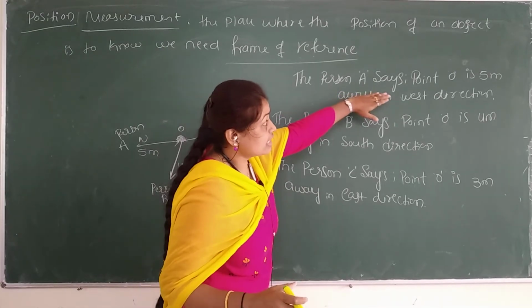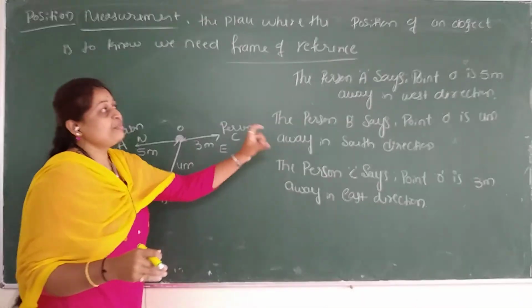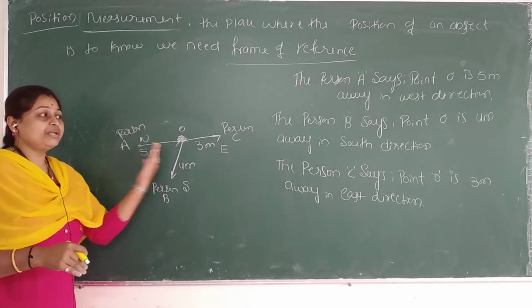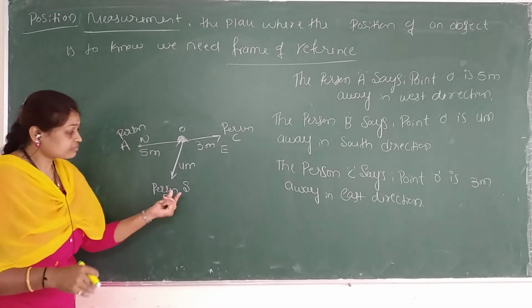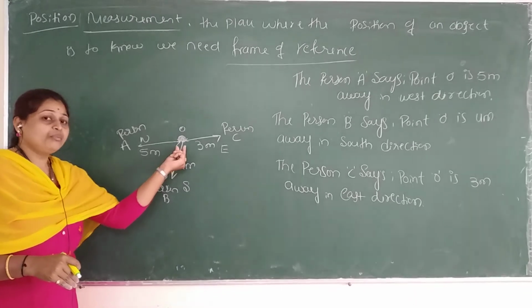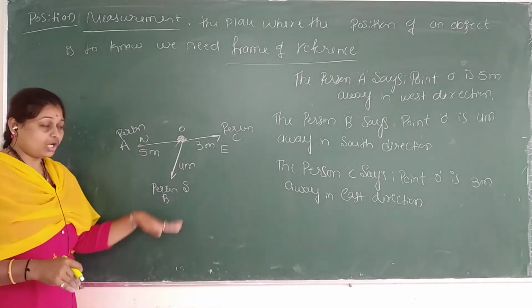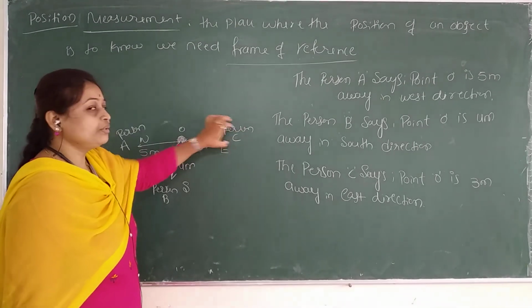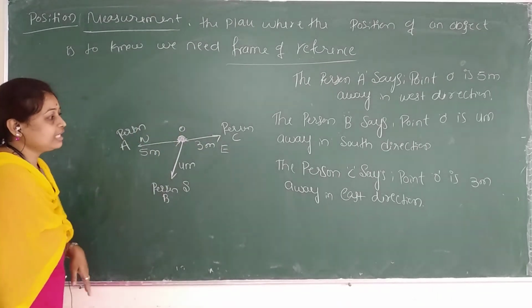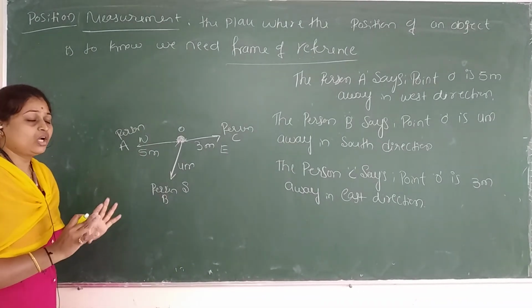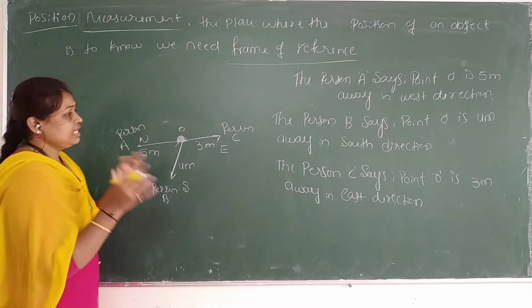Person A says point O is 5 meters away in the west direction. How many meters away from this direction? 5 meters. What does person B say? The object is 4 meters away in the south direction, downward. Again it is the east direction, 3 meters, they said in their calculation. Their observation they are telling. Then based on these observations, can we write any point?